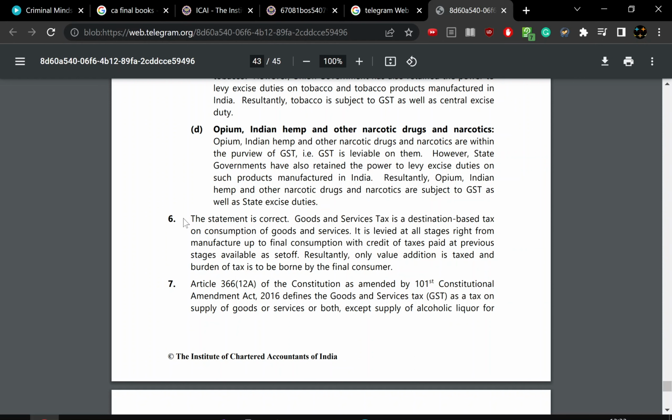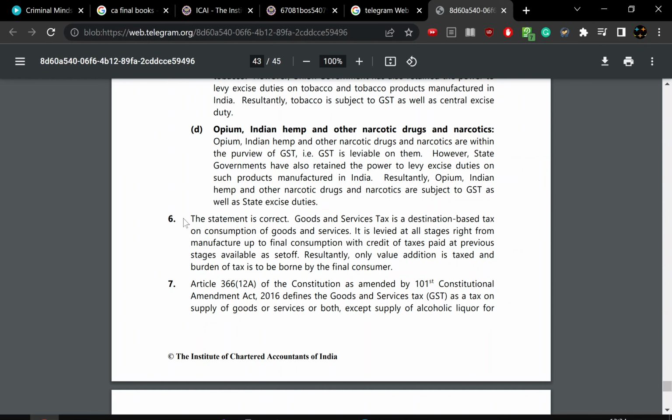GST as well as state excise duty is based on both, and both states and central can levy over it. Now, opium, Indian hemp, and other narcotic drugs are illegal to use, but the paramedical and medical industries need them and are using them.